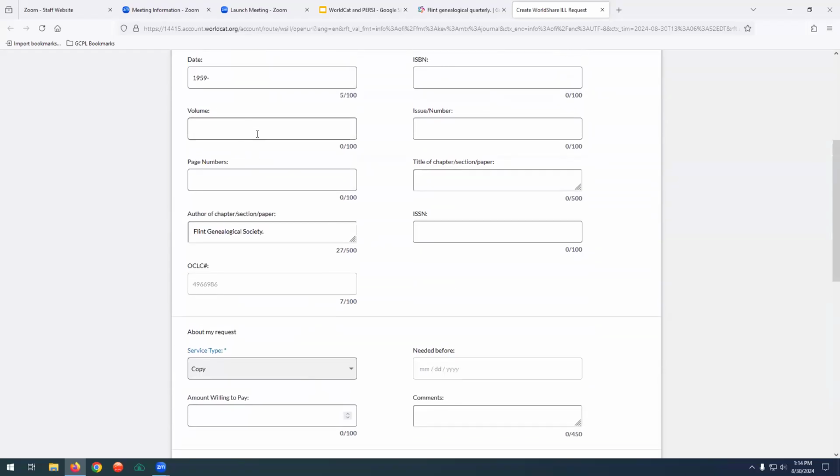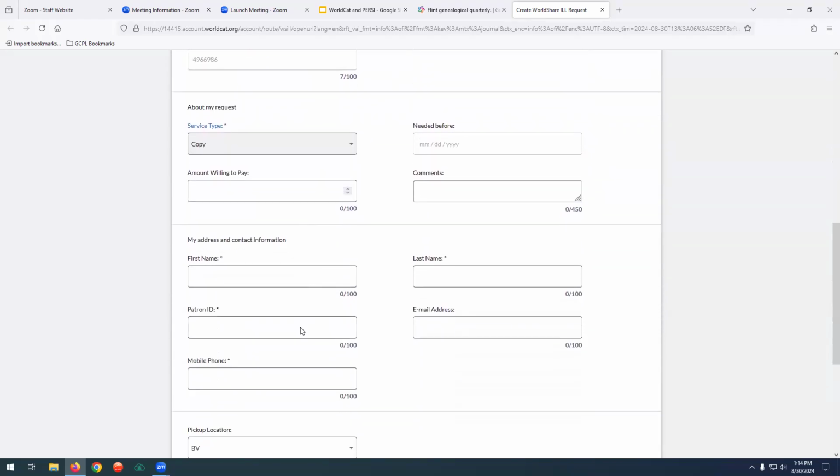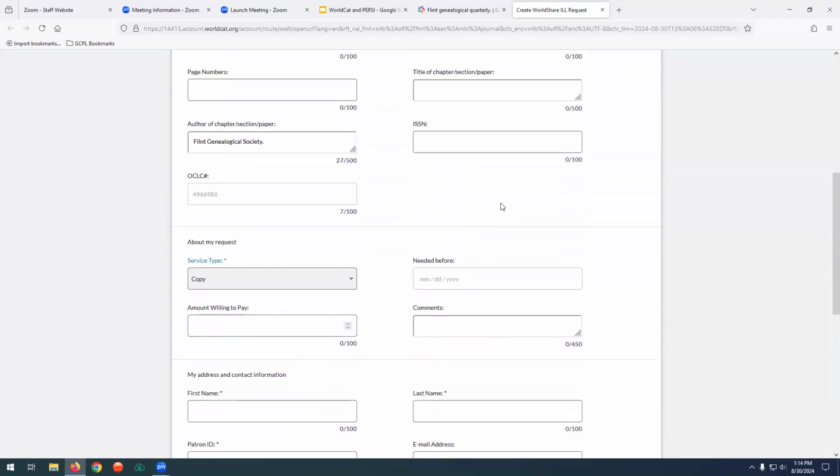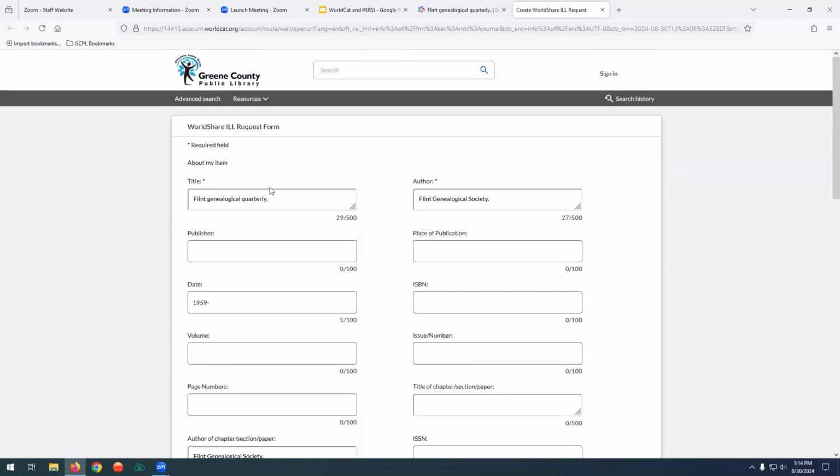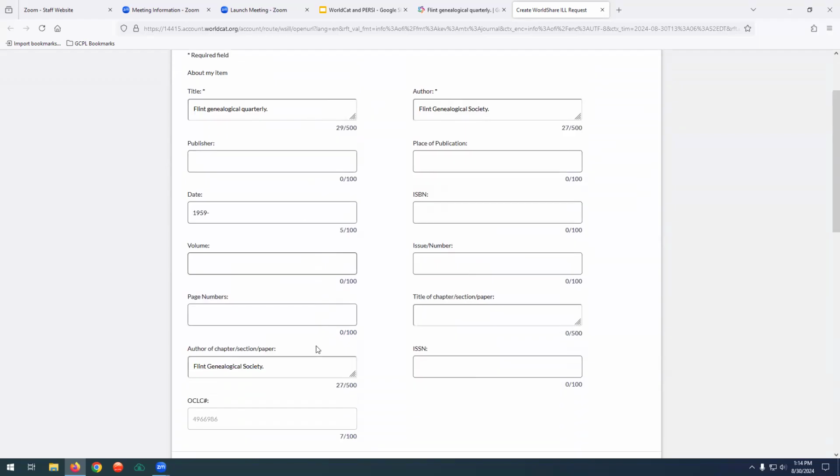Also here, if there's a specific volume you need, like you're looking for issue 4, paragraph 6, or if you have information, you're looking for specific names, you can put those in the comments. This top section up here is more about the actual item, like your ISBN numbers, your call numbers, your page numbers.